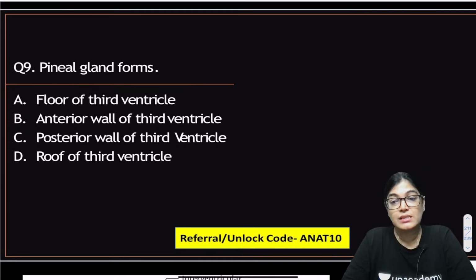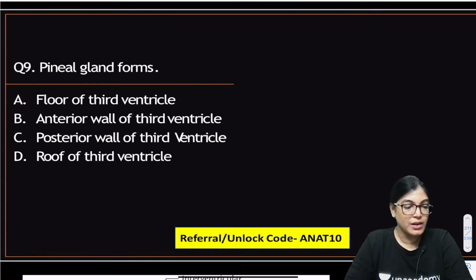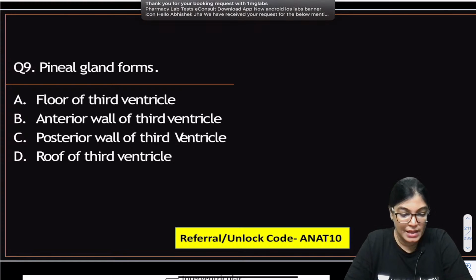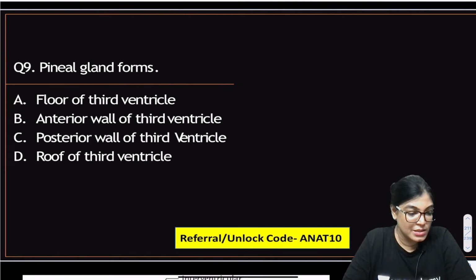Yes, in the interpeduncular cistern there is the circle of Willis. Yes, Sri Rangraj, that is the interpeduncular cistern. Then we can see the circular arrangement. Now here I want the answer of question number 9. Pineal gland forms floor of third ventricle, posterior wall, anterior wall or roof of third ventricle. Mark the correct answer and your time begins now. Yes, Sri Rangaraj is telling it's C. What about others? Rangaraj is telling C, that is the pineal gland is forming the posterior wall.